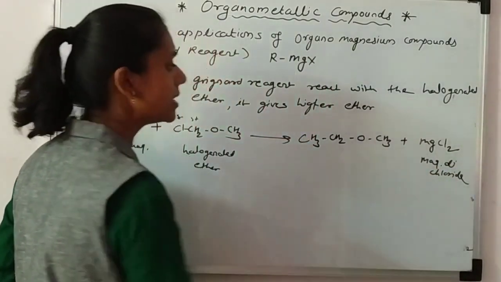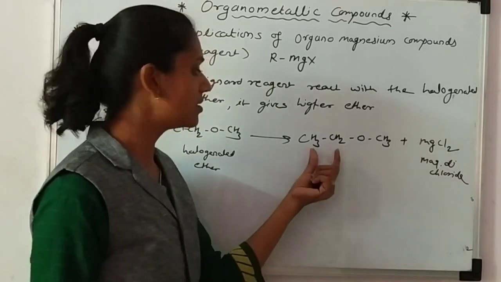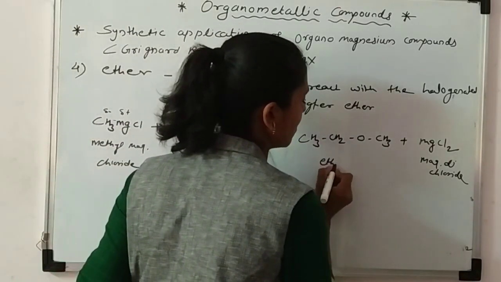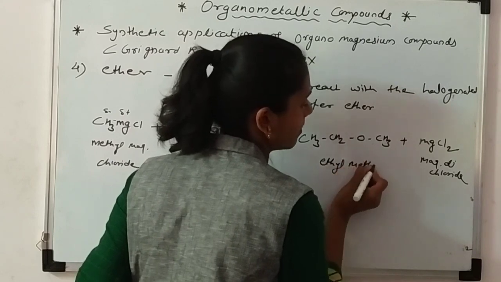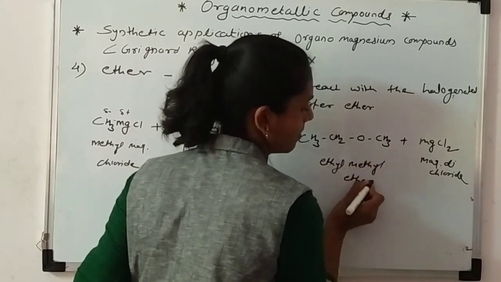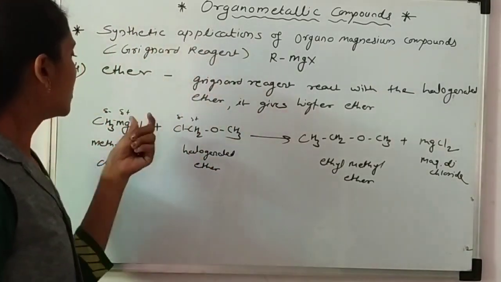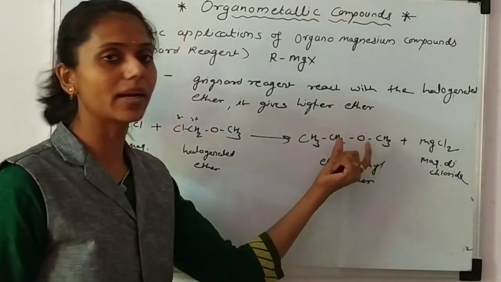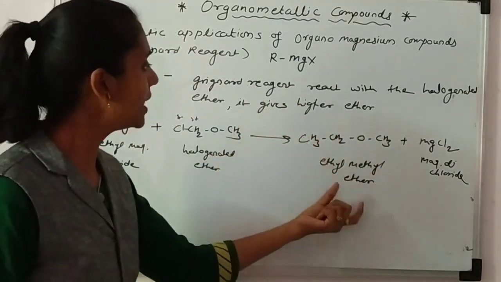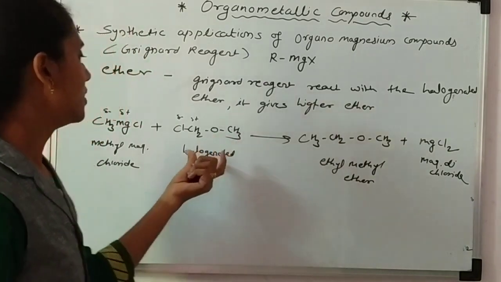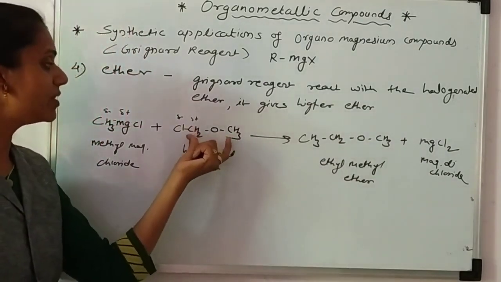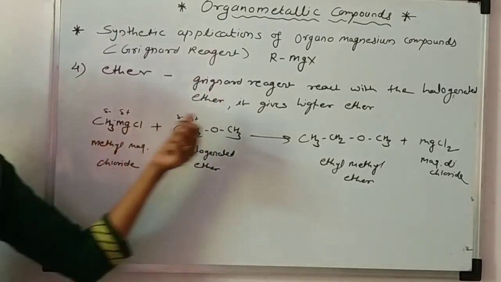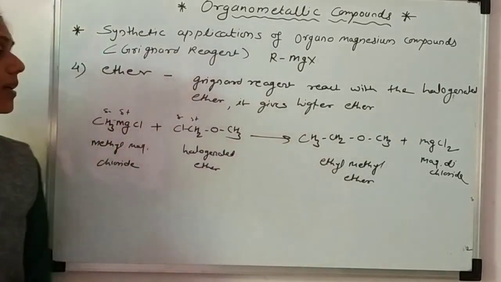What is the name of this ether? It has a methyl group and this is an ethyl group. So it is ethyl methyl ether. In this, firstly there are only 2 carbon atoms and in the product there are 3 carbon atoms. That means we obtain a higher ether from the lower ether. It reacts with an alkyl halide and gives the higher ether.